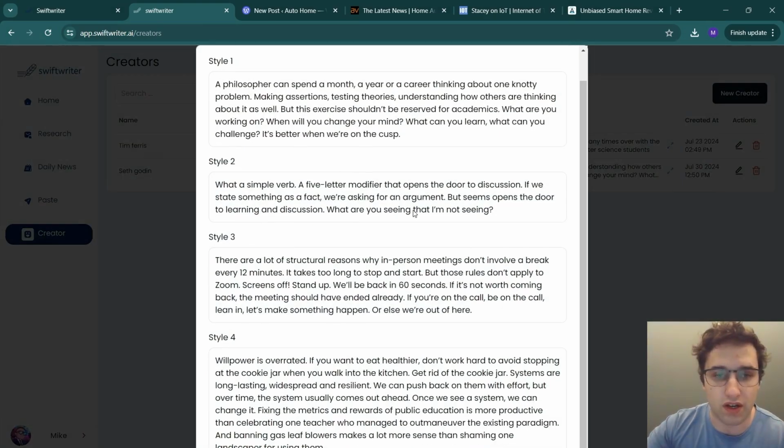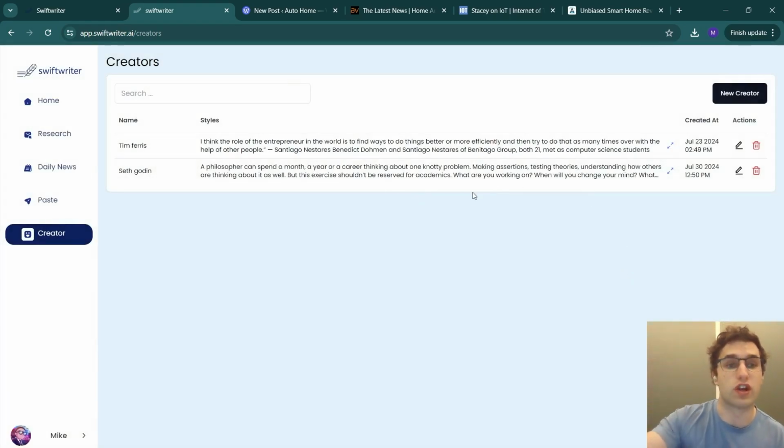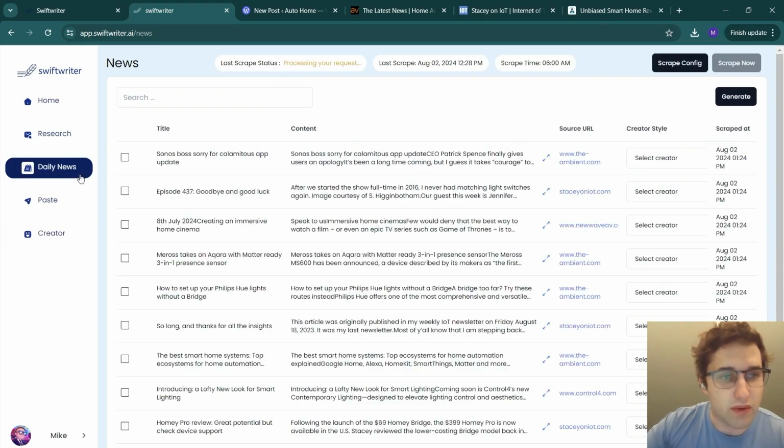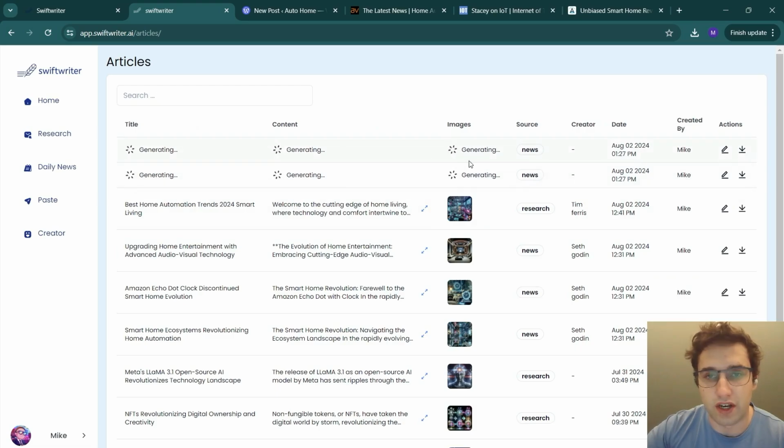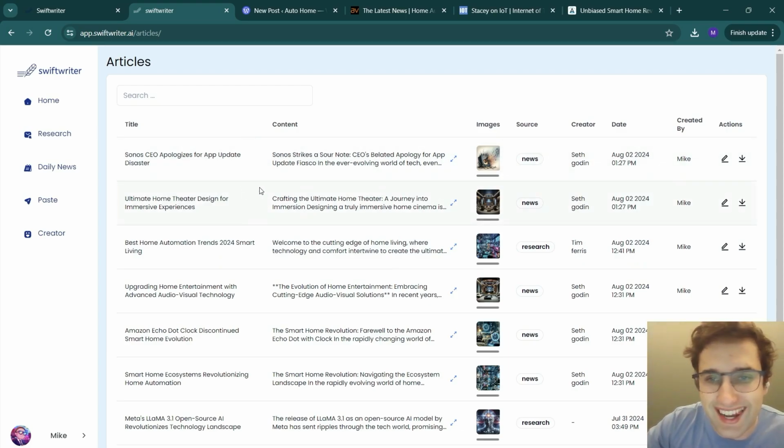So like I've got here with Seth Godin, I've got 4 examples of how he writes, and this goes and trains the model to write like him. So if we go back to Daily News, I'll show you what that's used for. Let's say I want to rewrite this one. Then you can select multiple more, but let's select a creator. So let's rewrite this as Seth Godin, and then all we need to do is hit generate, and those will start generating. If we go to home and refresh, those articles are now generating. I'll be back with you once they're done. Okay, we're back, and those have generated about a minute later.